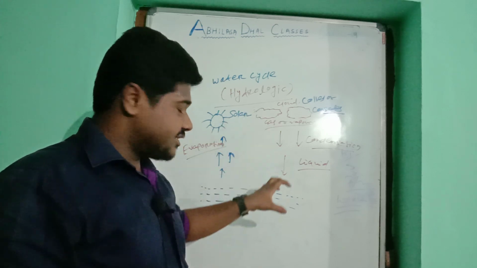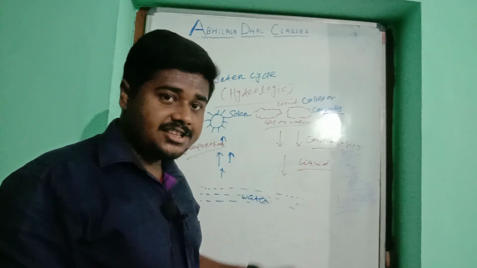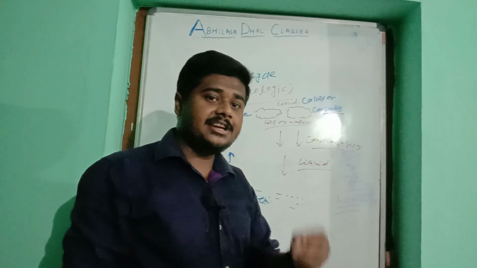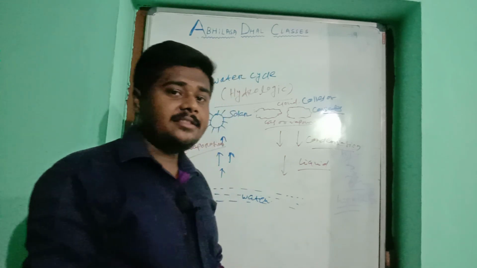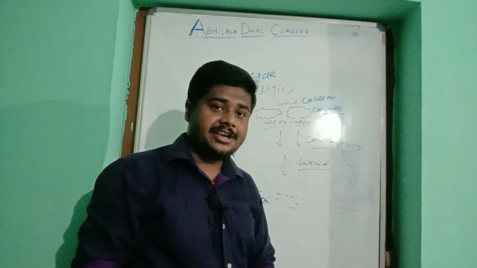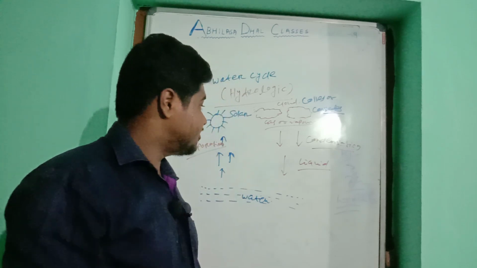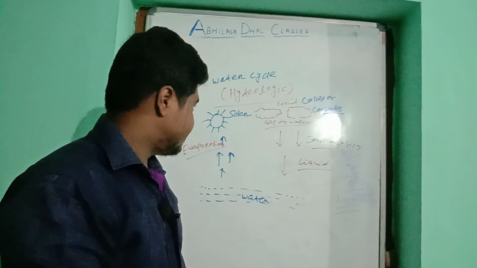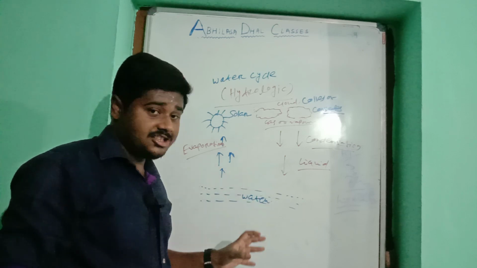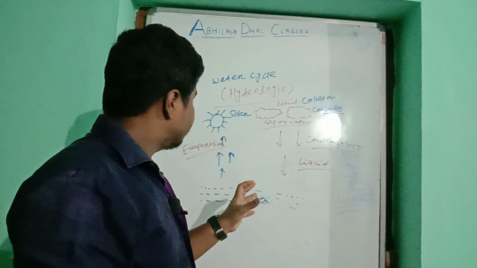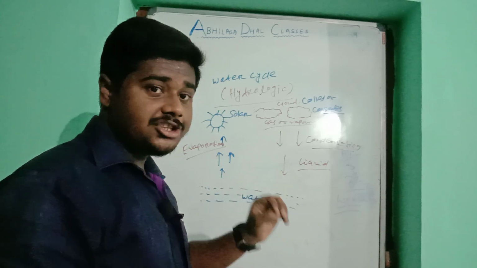The combined process of evaporation and condensation is known as distillation. Again I say that the combined process of evaporation and condensation is known as distillation. This is the small concept about the water cycle or hydrologic.